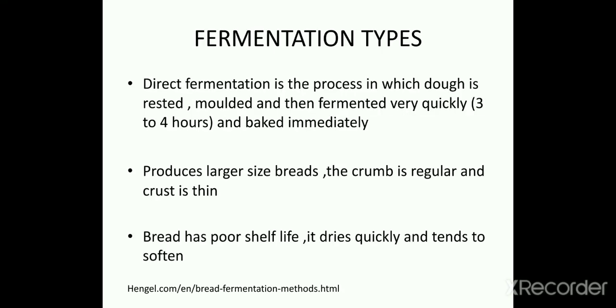Fermentation types. Direct fermentation is the process in which dough is rested, molded and then fermented very quickly. This is 3 to 4 hours and baked immediately. This produces large size breads and the crumb is regular and the crust is thin. Bread has poor shelf life. It dries quickly and tends to soften.